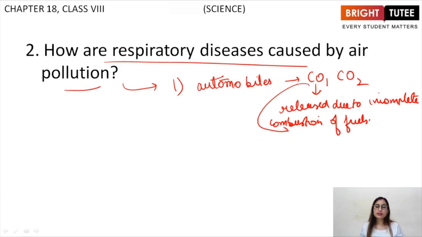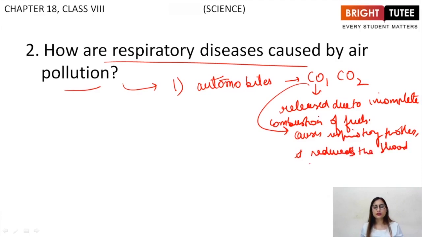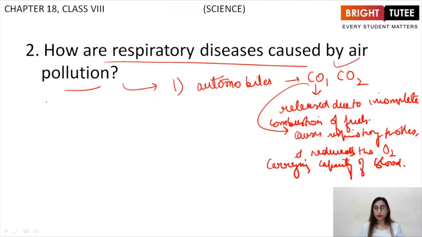Now this causes respiratory problems, and it basically reduces the oxygen carrying capacity. You have to write, wait, let me erase it. It reduces the oxygen carrying capacity of blood. So this is how respiratory diseases are caused, firstly by automobiles.